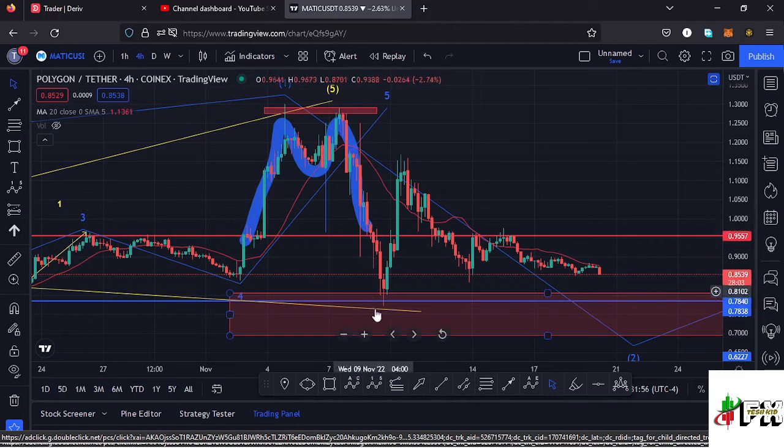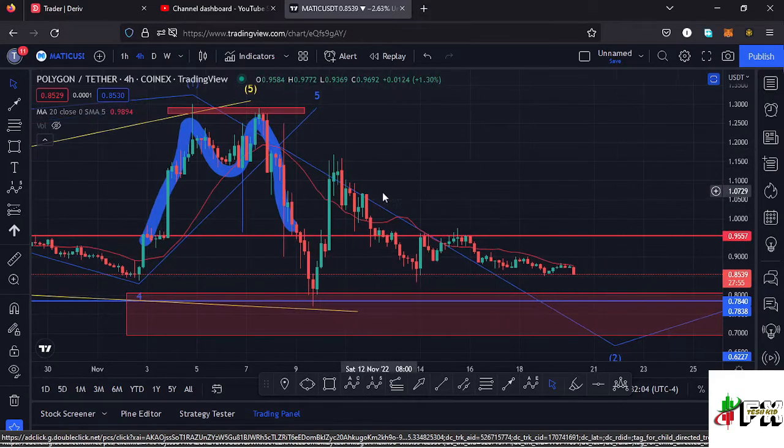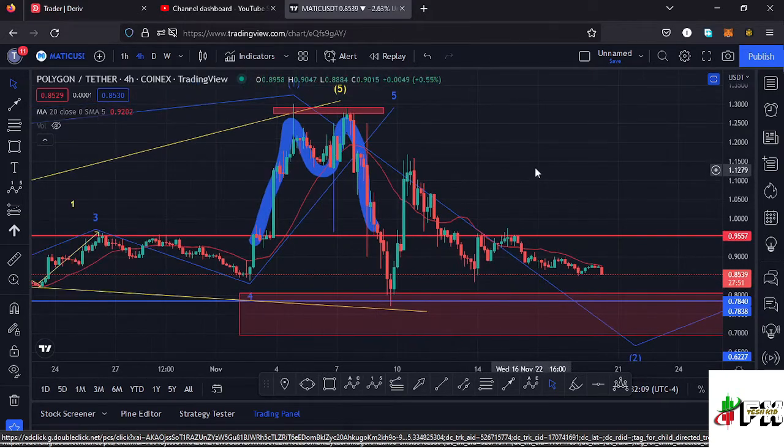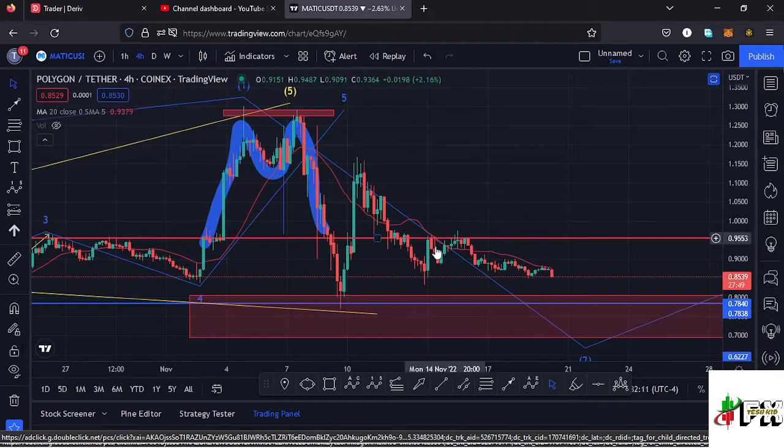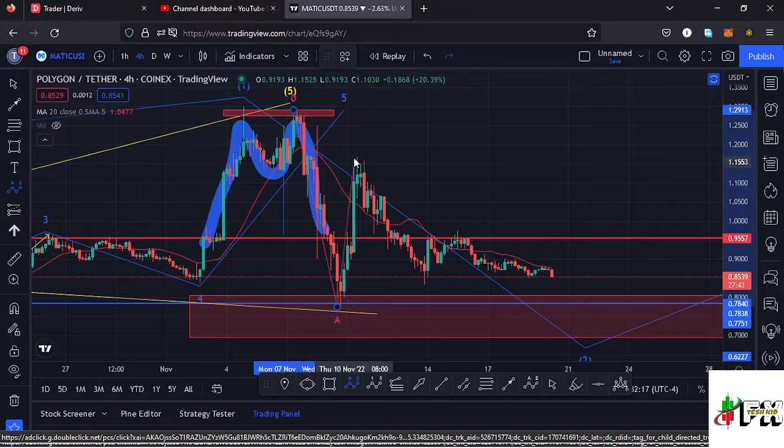Went back to around the fib level 0.5, so a reaction at the fib level 0.5 gave us that bounce to the upper side, making another peak at around the $1.17 mark. And because a higher Elliott wave count 2 is a corrective wave, I also expected to see an ABC corrective structure play out over here, and I believe we are seeing such a structure, having this as the wave A, then a wave B making its peak at around the $1.17 mark.